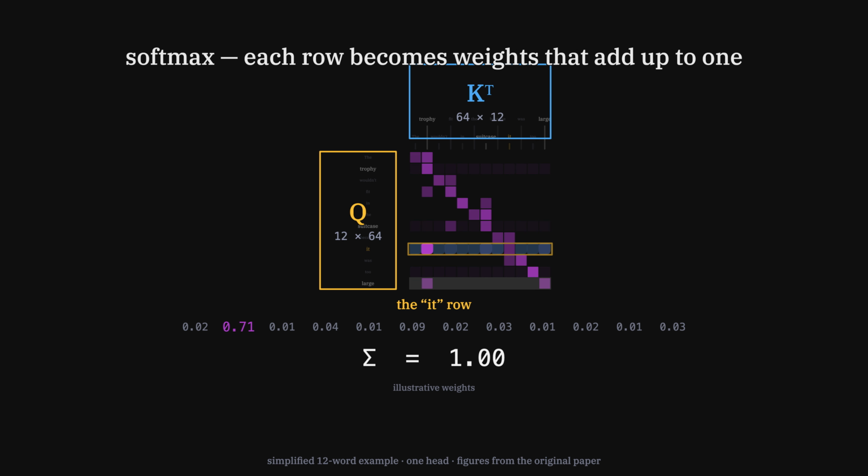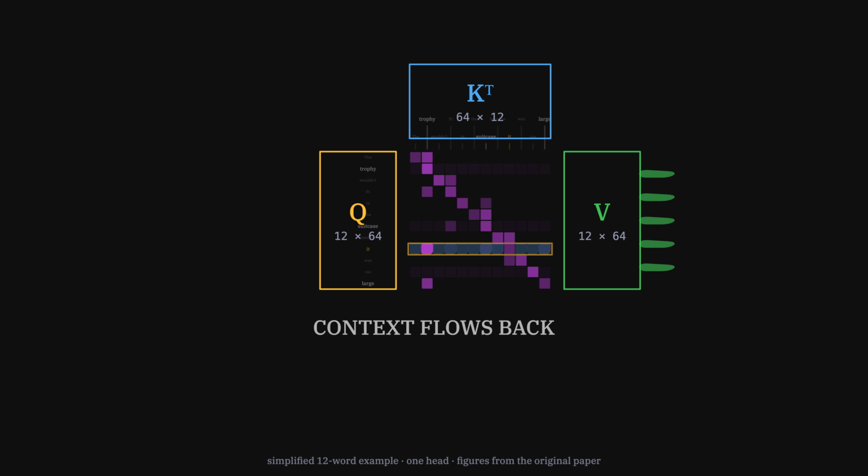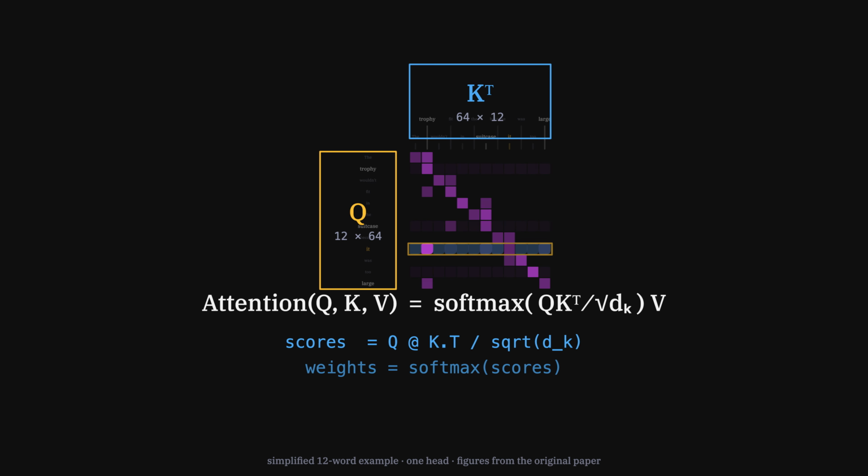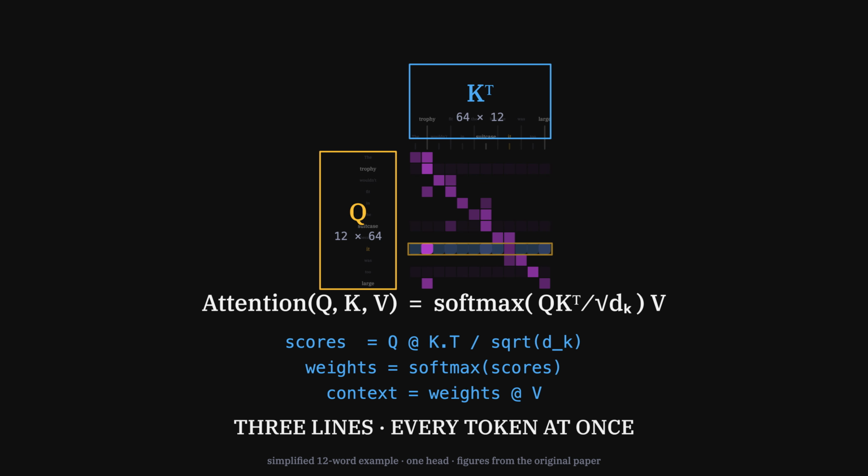Then those weights multiply the values, and the context flows back into every word. That is the entire mechanism in one line. Attention is softmax of QK transposed over the square root of d_k, times V. 3 lines of code, everything you have just watched running in parallel.